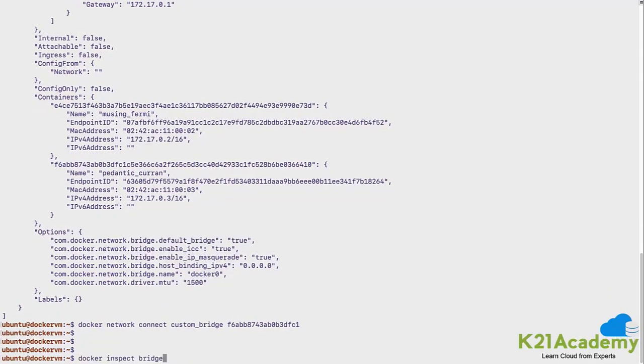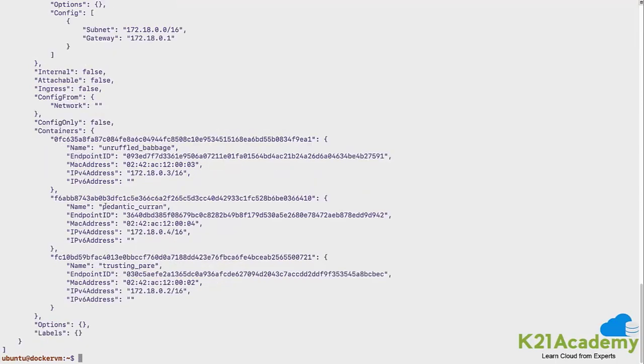So if you want to inspect, we will have to inspect the custom bridge because this container would get listed on the custom bridge as well. So let's quickly see the name of the container and the ID of the container. The ID we have seen is F6ABB. The name of the container is Pandemic Current. So let's do a custom bridge inspect. And you should have Pandemic Current, and this is the IP address, and this is the container ID.